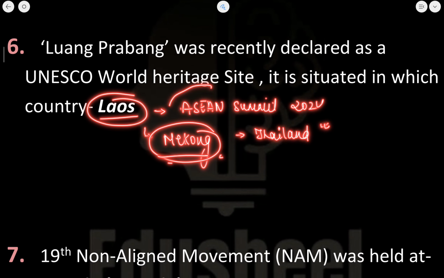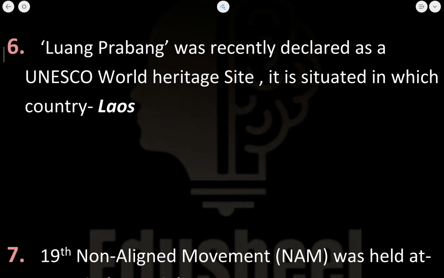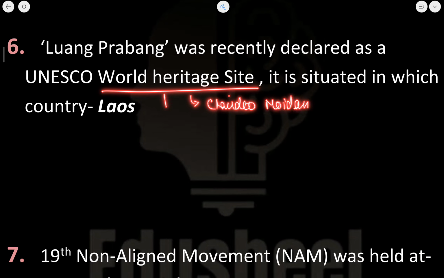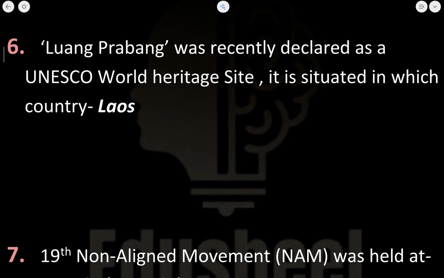Now ASEAN का यहाँ पे जिक्र हुआ है, तो you should know about ASEAN. Now ASEAN first Asian summit was conducted in 1967 only. ठीक है, these are some of the important points. Now other than that, World Heritage Site, I told you about Charaideo Maidam of Assam and Shantiniketan in West Bengal. These were also designated the World Heritage Site status. Okay, let us cover it in another point.